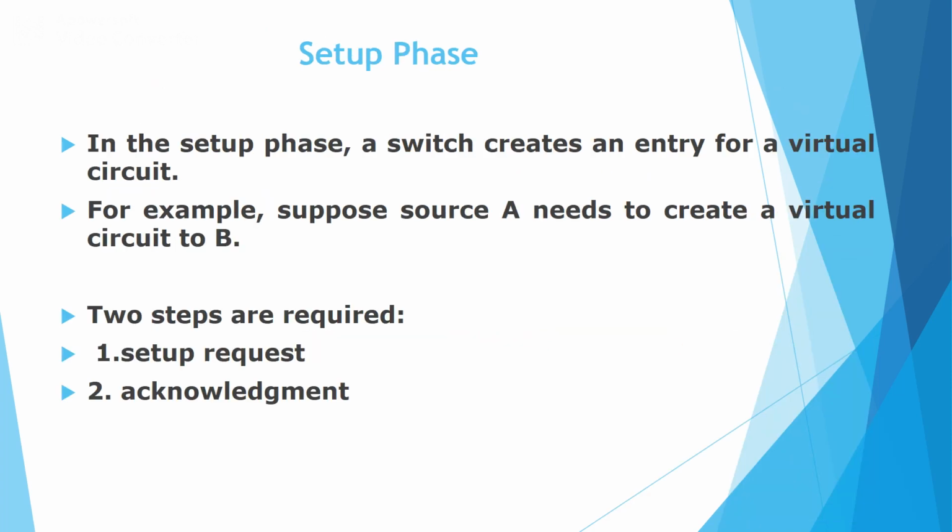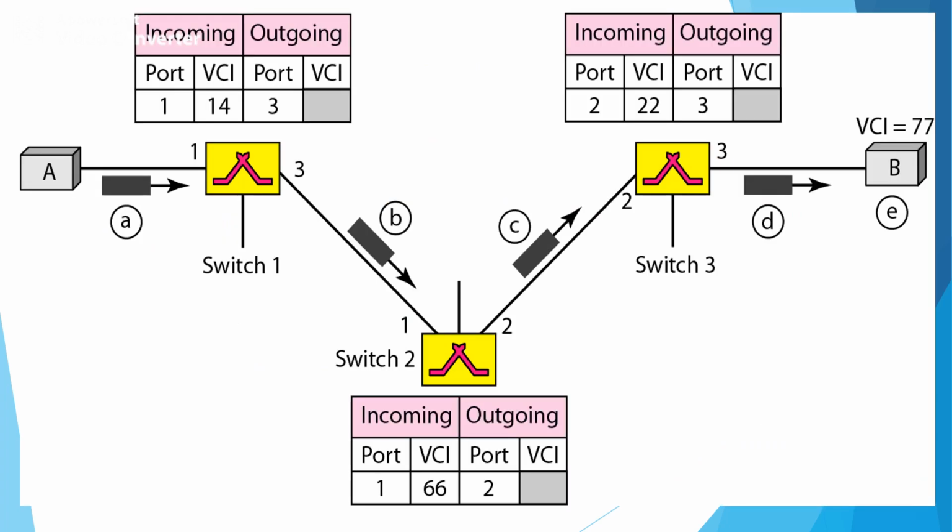Setup phase. In the setup phase, each switch will create an entry for a virtual network. For example, source A needs to create a virtual circuit to B. It needs to follow two steps. The first one is the setup request and the second one is the acknowledgement. Initially, a setup request frame is sent from the source to the destination.